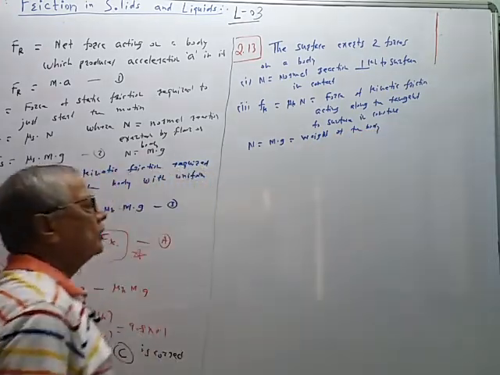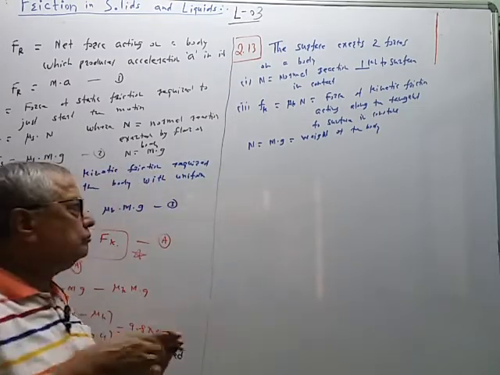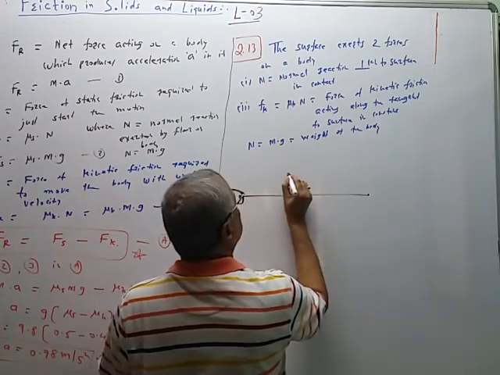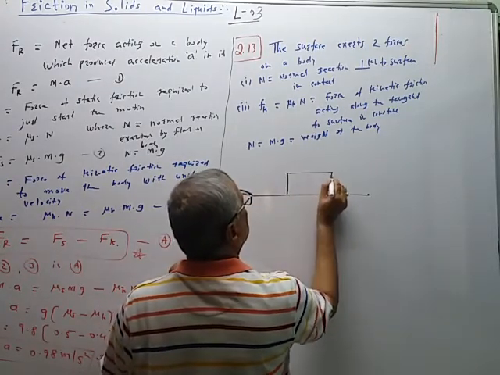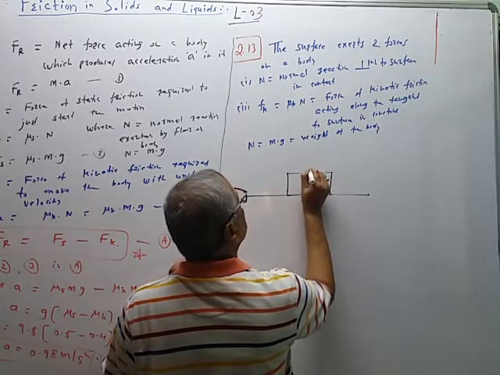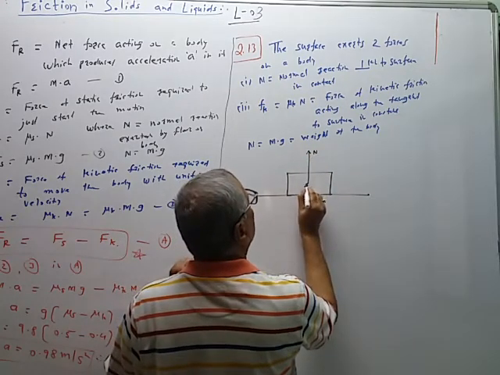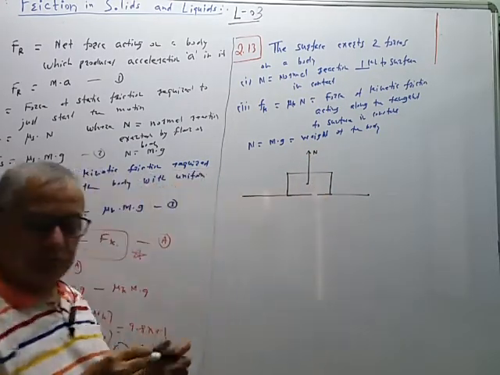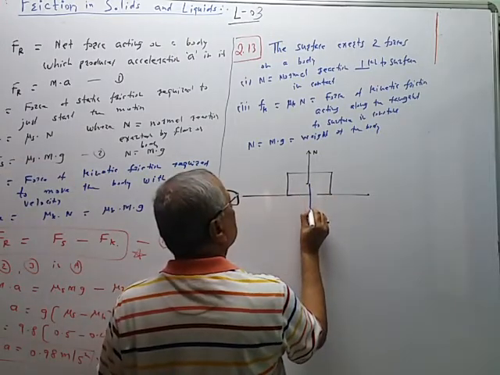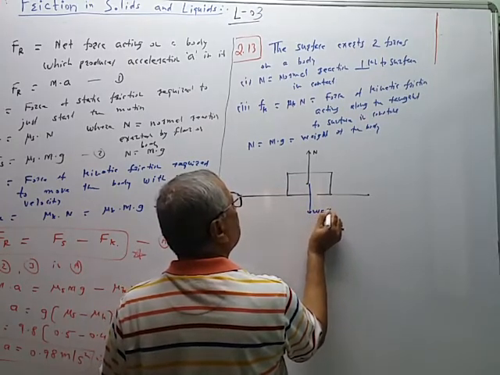So by figure you can show like this. This is the surface, this is the block. So this is the normal reaction N. It is balanced by weight. W is equal to m into g.